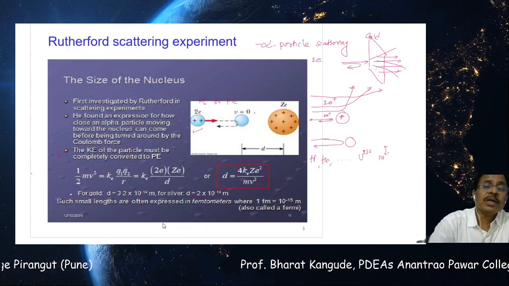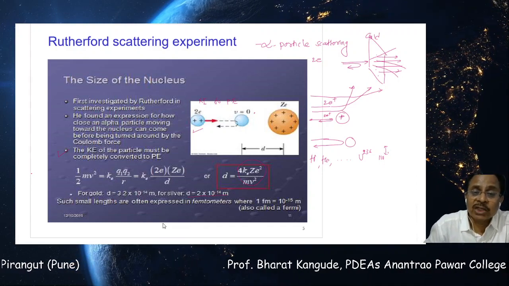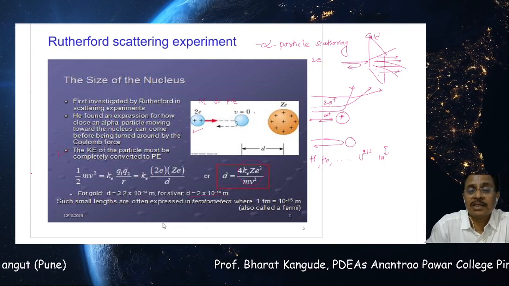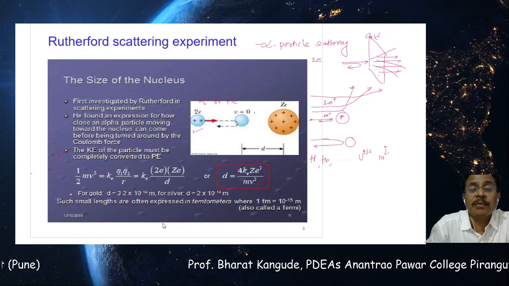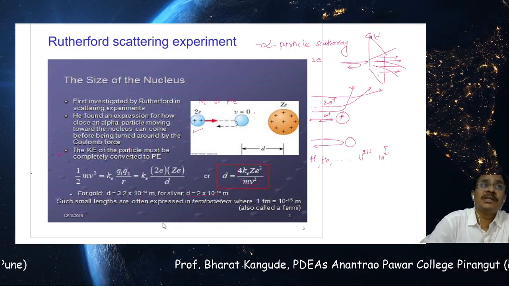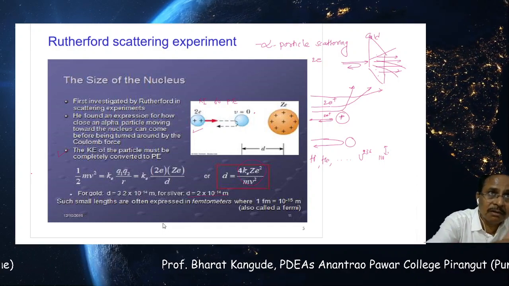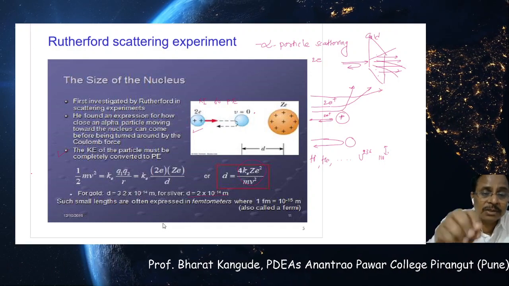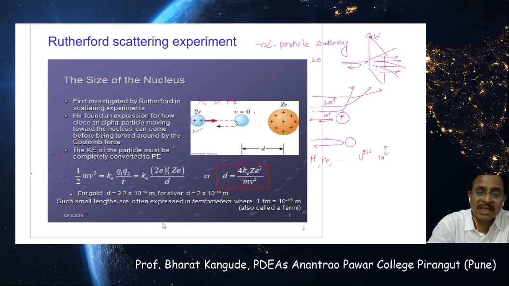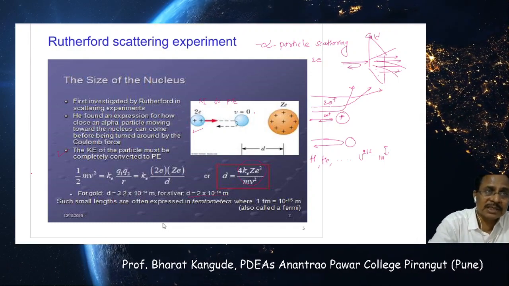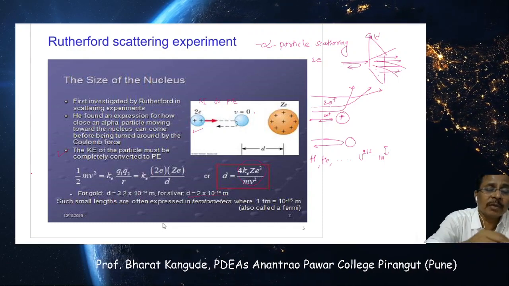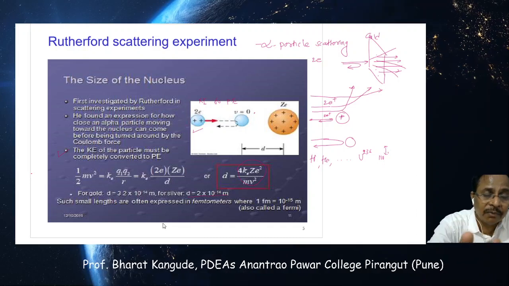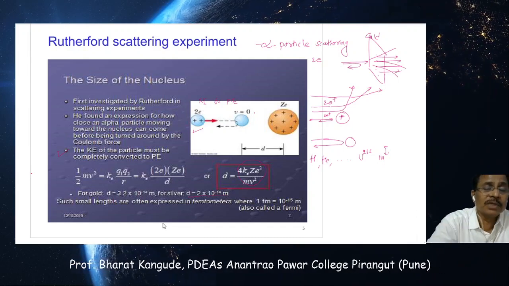Now look at this. Whether this is the actual size of the nucleus, or whether this is because of electrostatic repulsion, the electrostatic influence of the Ze that the alpha particle experienced, it is a bit difficult to understand whether this is the actual physical size or the influence of its electromagnetic field.